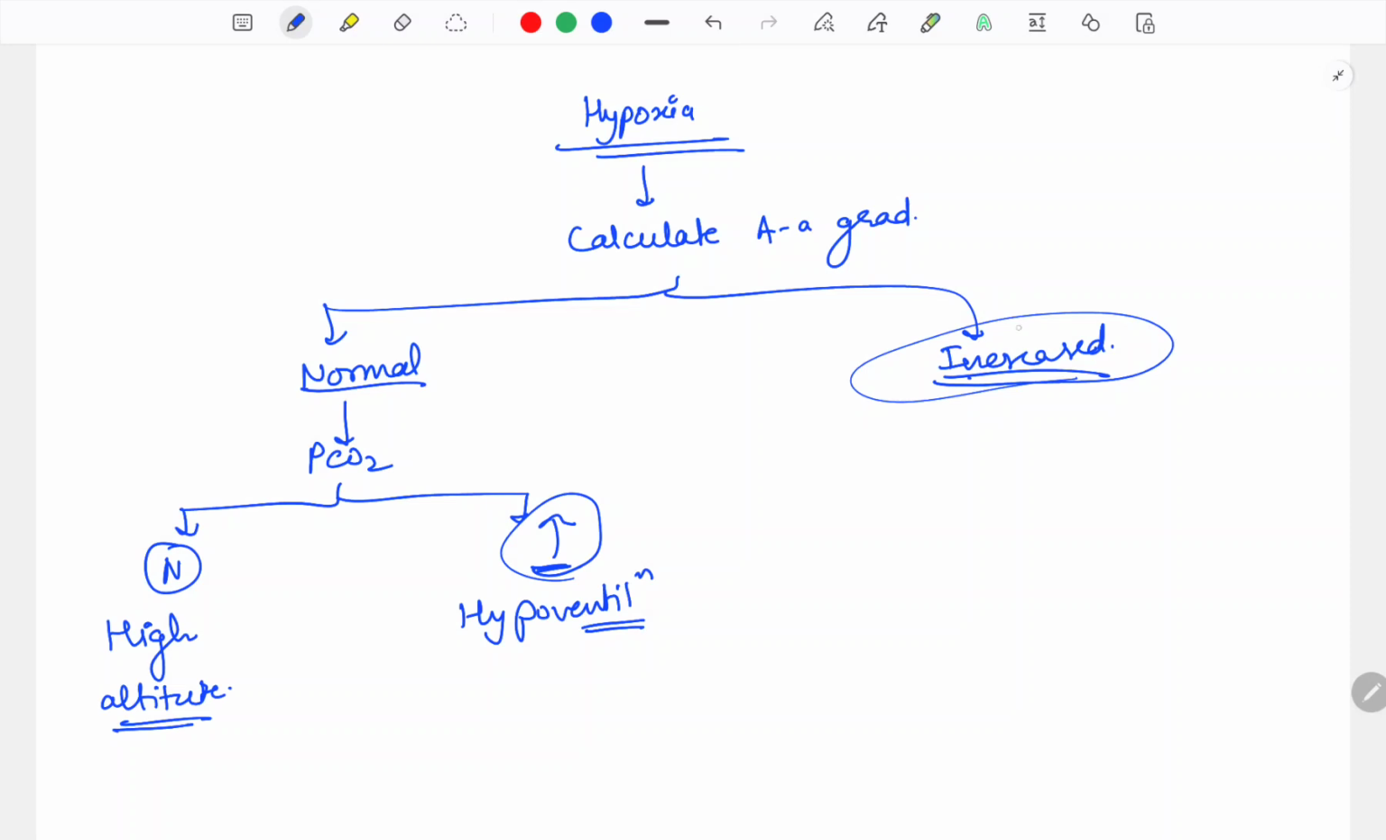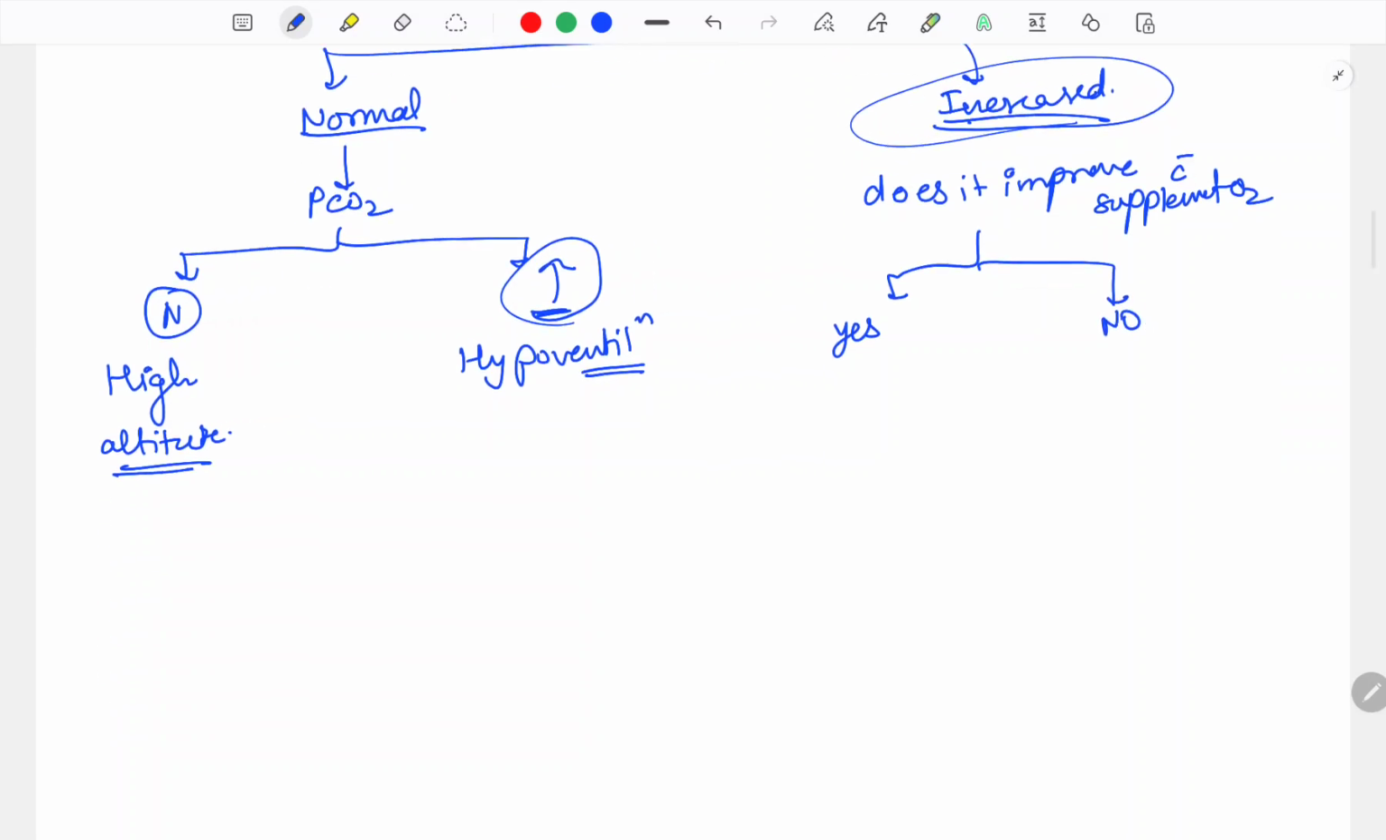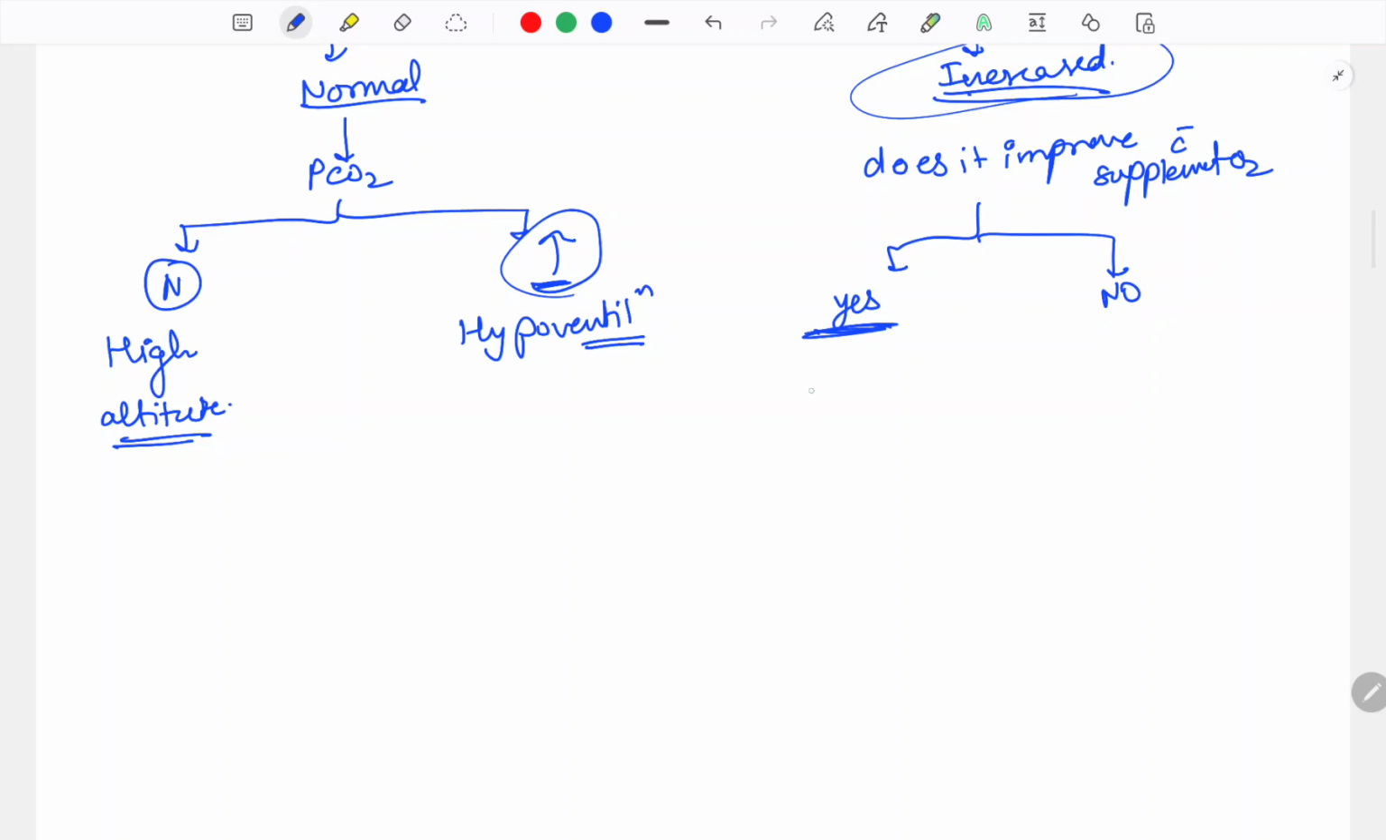And if the A-a gradient is increased, it is an alveolar pathology. We need to check by supplying supplemental oxygen. Does it improve with supplemental oxygen, yes or no? If it improves, that means there is a VQ mismatch. If it does not improve, it is a shunt.